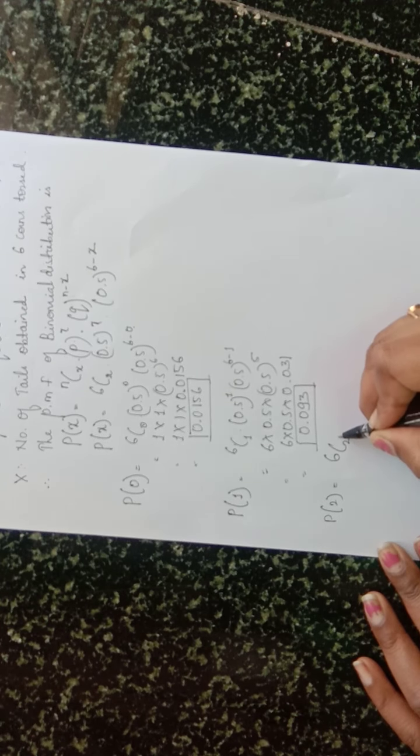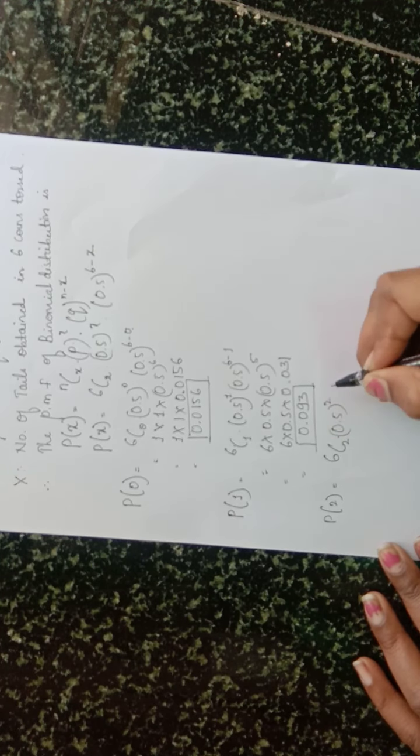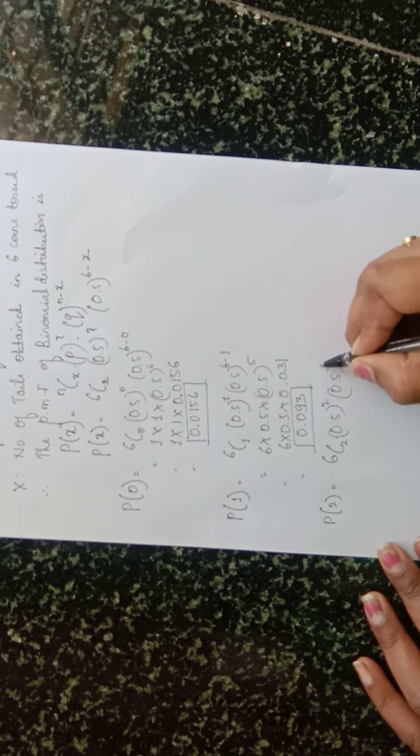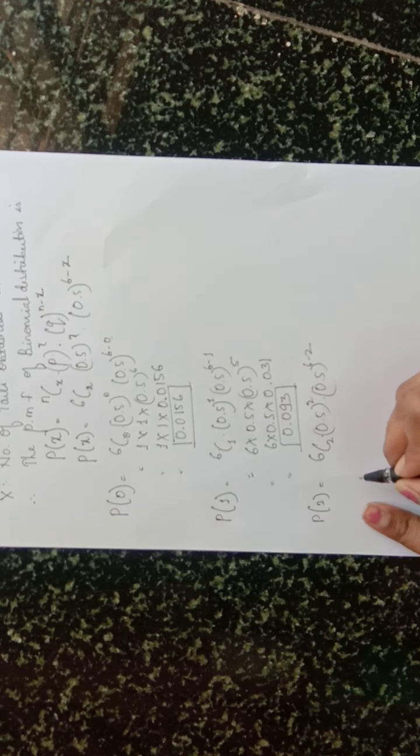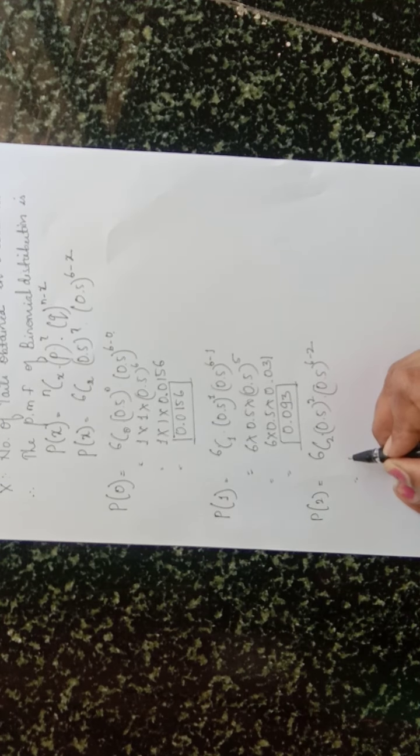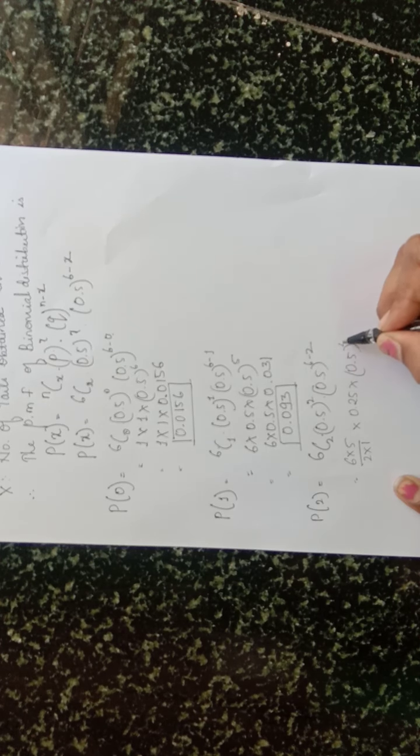6C2, 0.5 raised to 2 and 0.5 raised to 6 minus 2. Okay. Simplify it. 6C2, how to find? 6 into 5 over 2 into 1, into 0.5 into 0.5 is 0.25, and here 0.5 raised to 6 minus 2 is 4. Here cancel, 2 1s are 2, 3 2s are 6, so 5 3s are 15 remains.